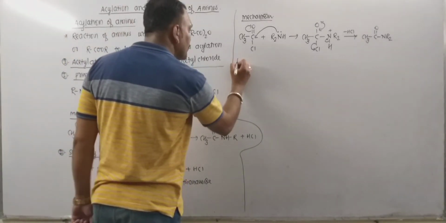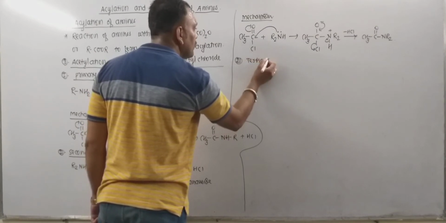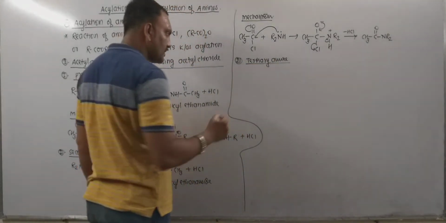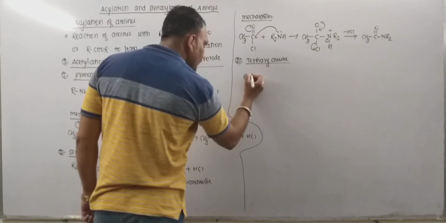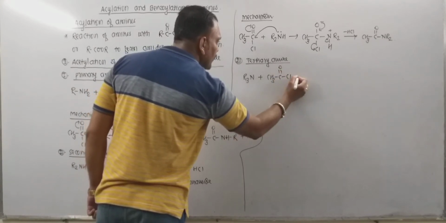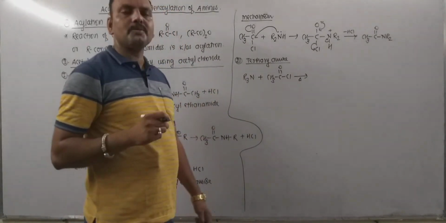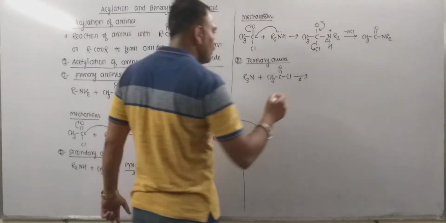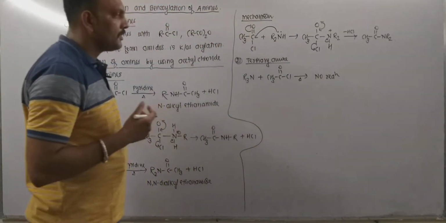Now as far as tertiary amines are concerned, remember, tertiary amines do not undergo acetylation reaction at all. So there is no reaction of tertiary amine. When we try to treat these tertiary amines with acetyl chloride, as there is no replaceable hydrogen on nitrogen in case of tertiary amines, these amines fail to undergo acetylation. So no reaction has been reported for tertiary amine.